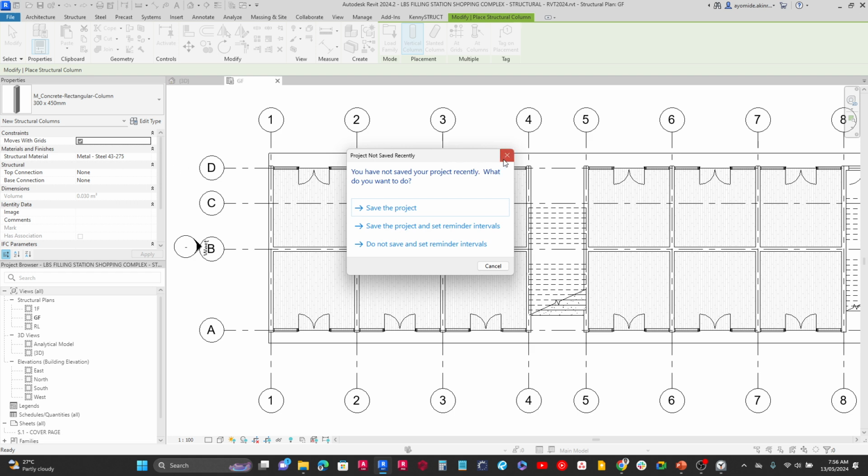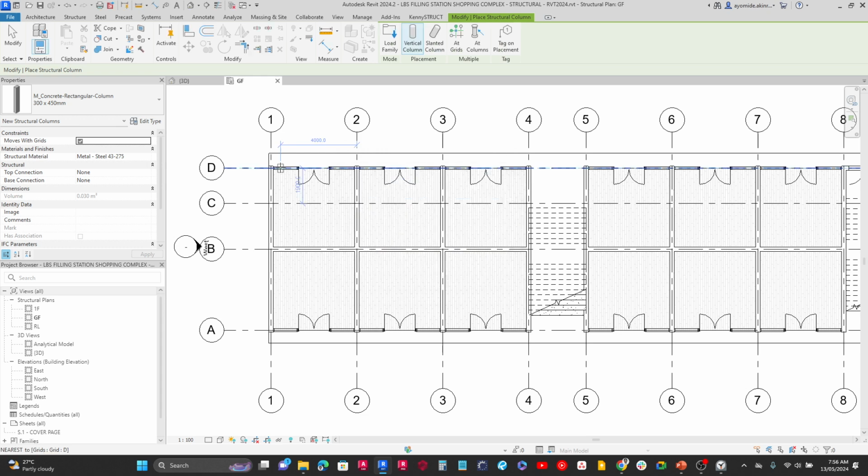It's asking me to save the project. Right now I don't want to save, just close that up. So when I change it to concrete, you can see I have different parameters over here, and we'll talk about this as we go on.